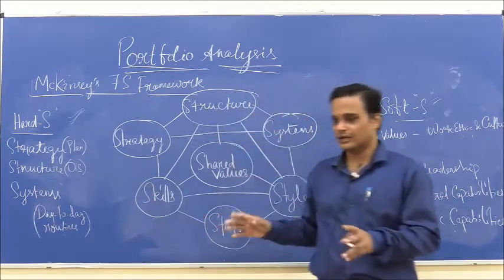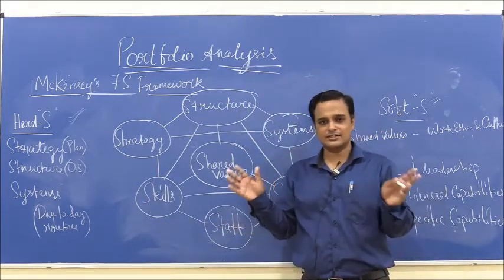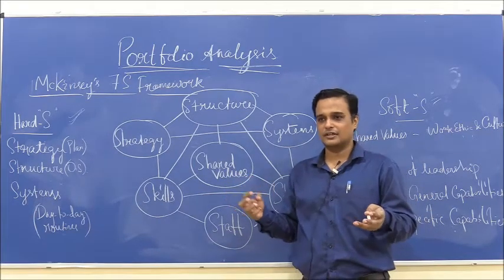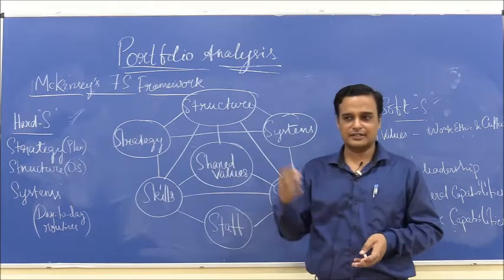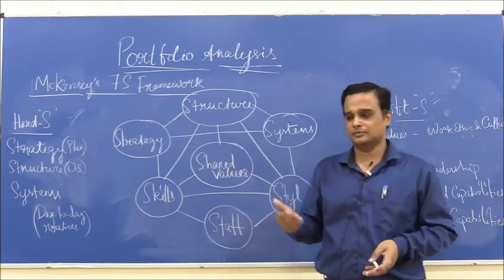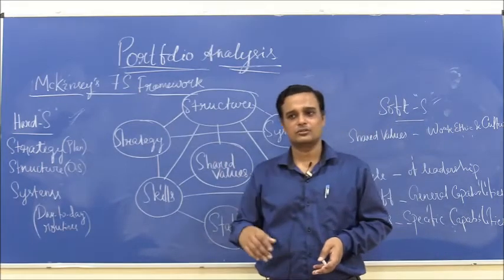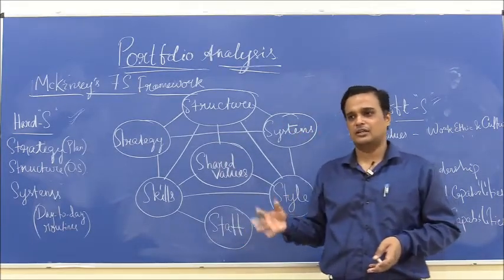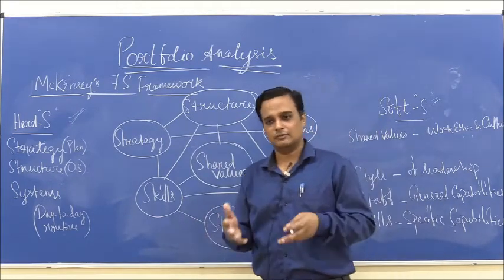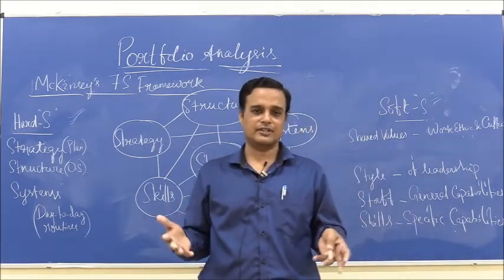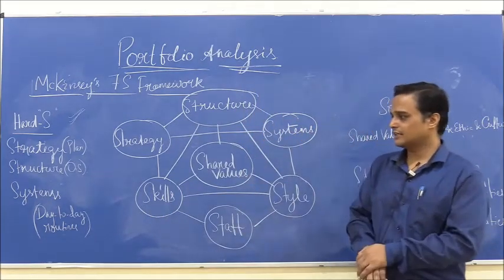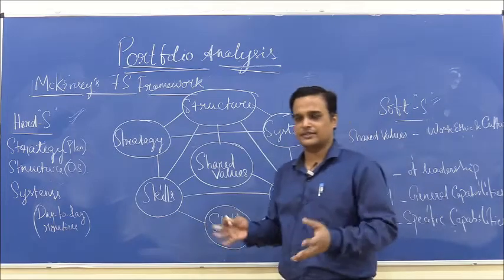Structure. Here structure refers to the physical shape or the design that the organization takes in terms of hierarchy, in terms of the number of layers, the length of layers. So, it could be a very complex tree structure, inverted tree structure, or it could be a very simple flat structure like many companies have. So, how does structure determine a strength or weakness?